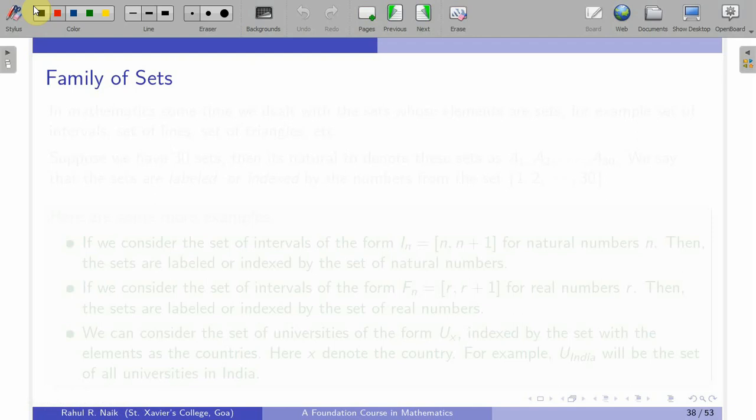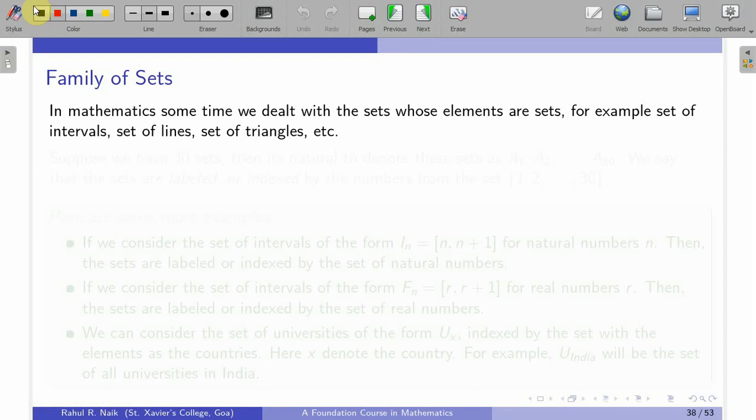So, to label these sets, we need to define something called an index set. So, here we discuss a family of sets indexed by a certain set. Let us see what this means.